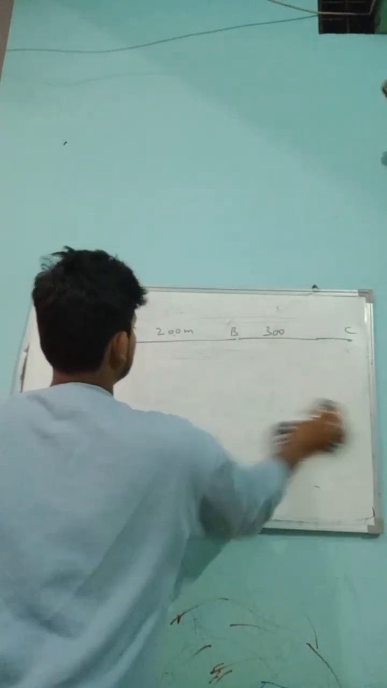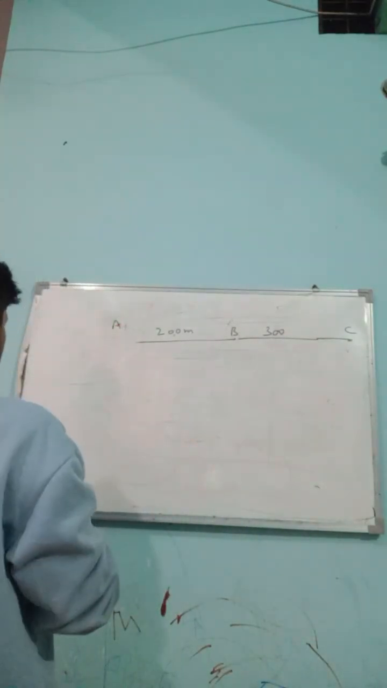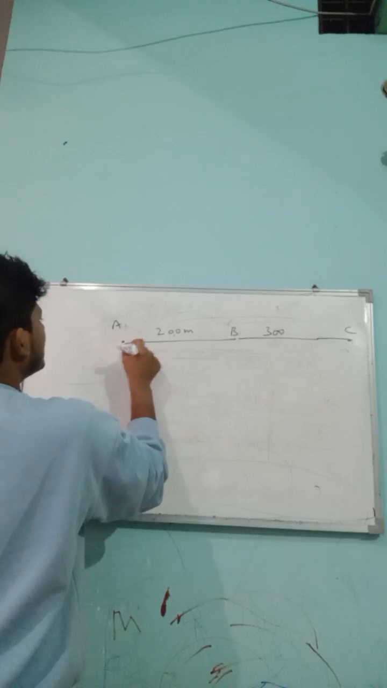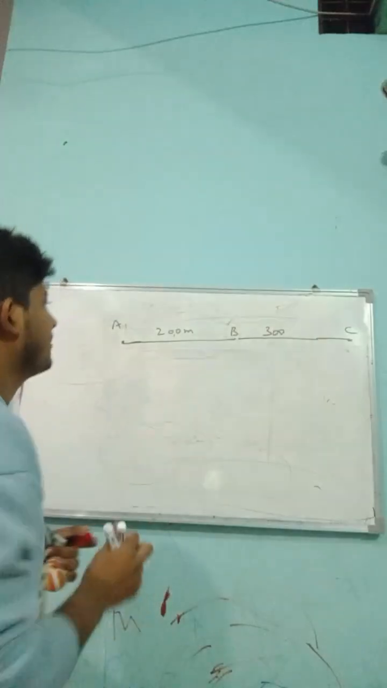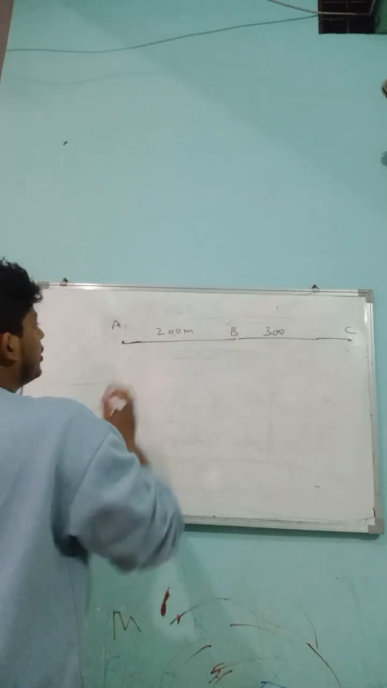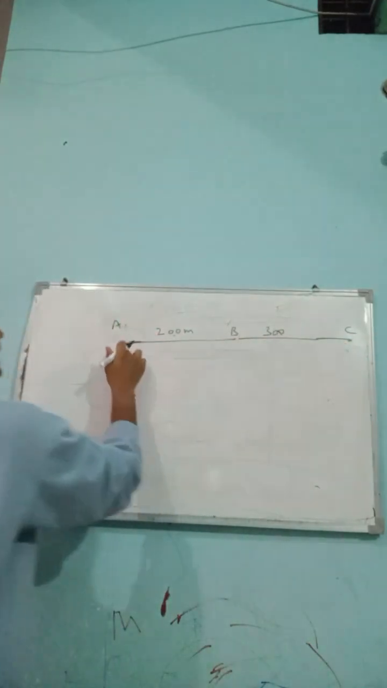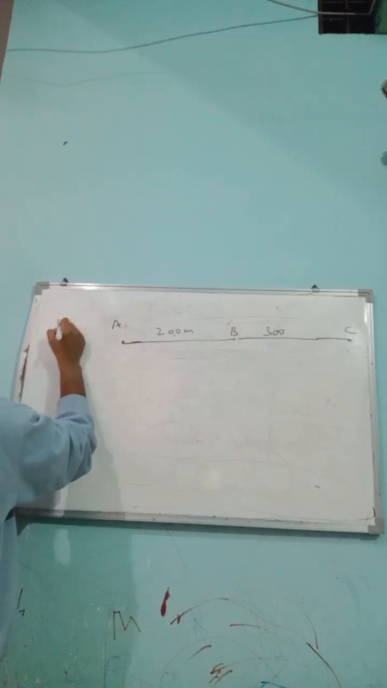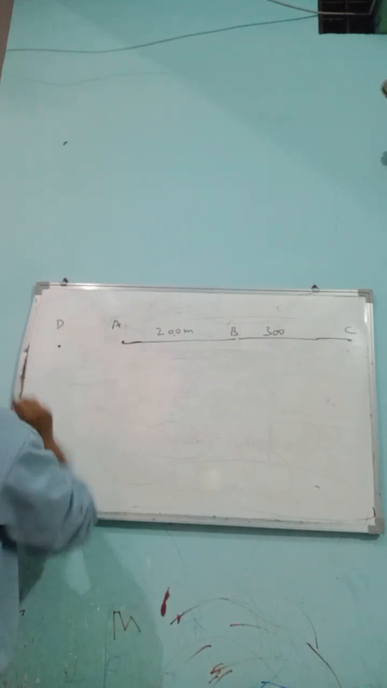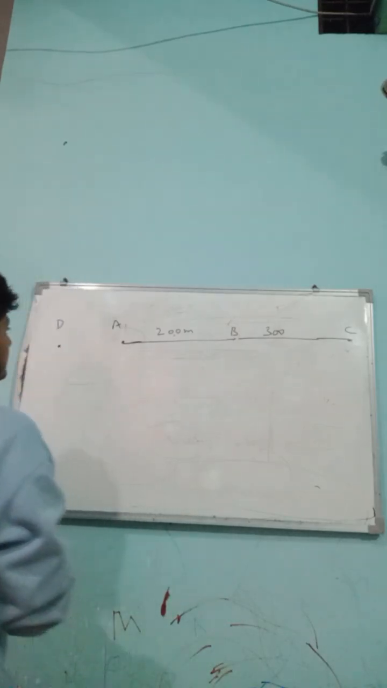Suppose there is also a point. Now this is very tricky, students, just understand. You went to B, to C, to B again, to A again, and there is a point called D, which is a garden or something else.